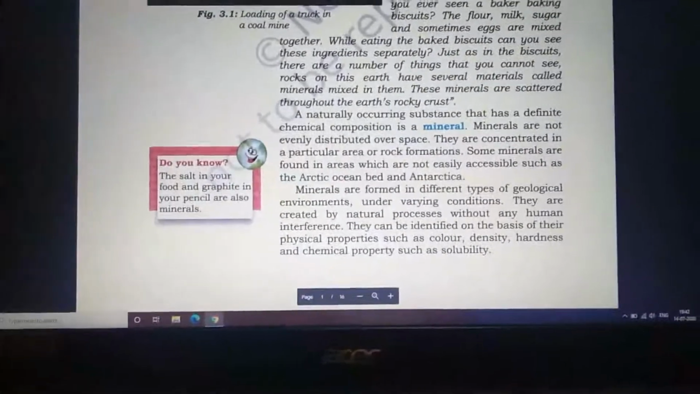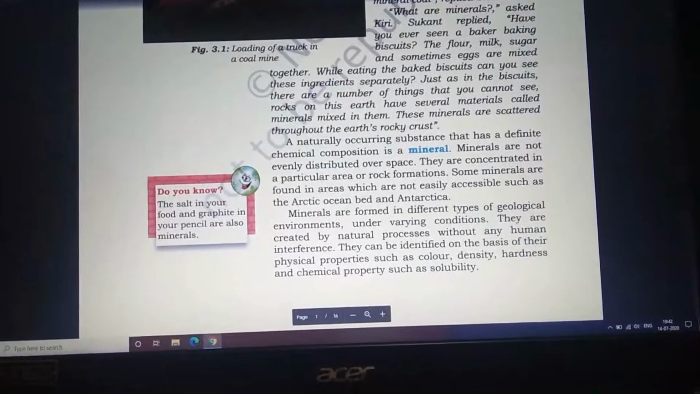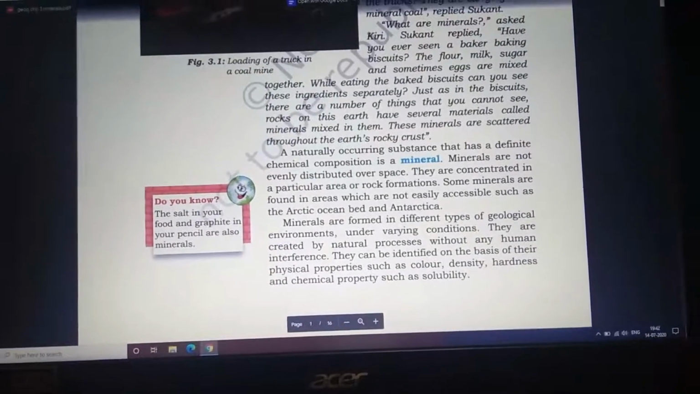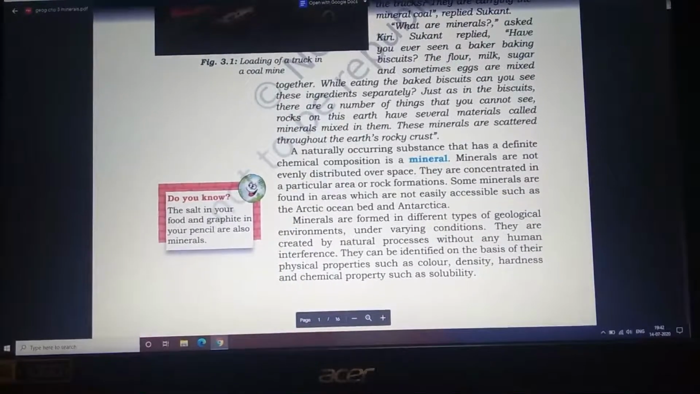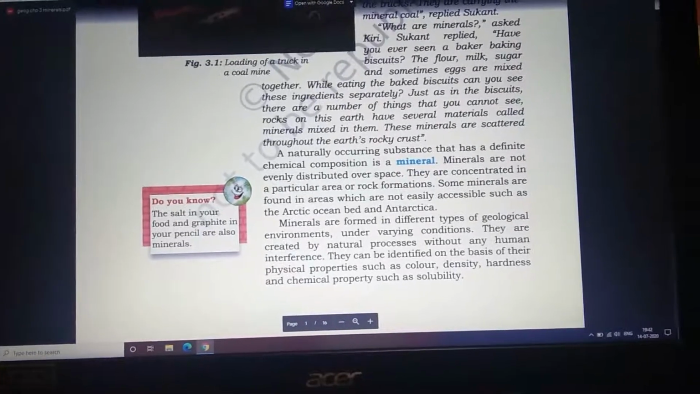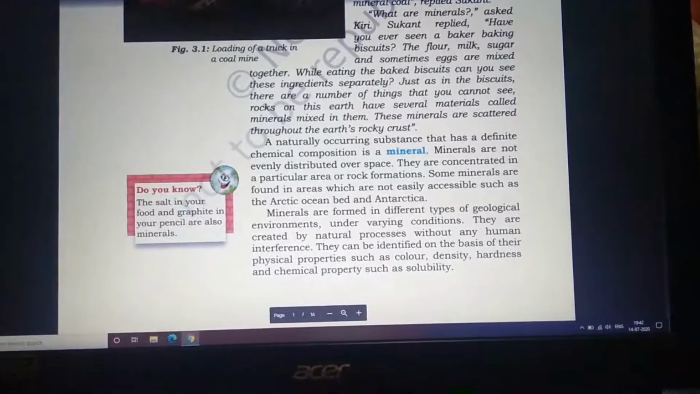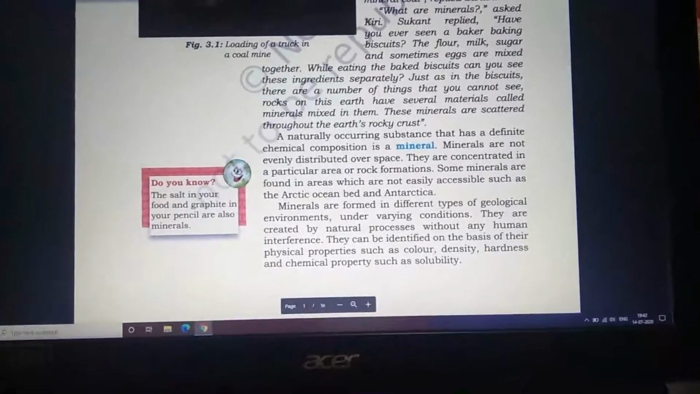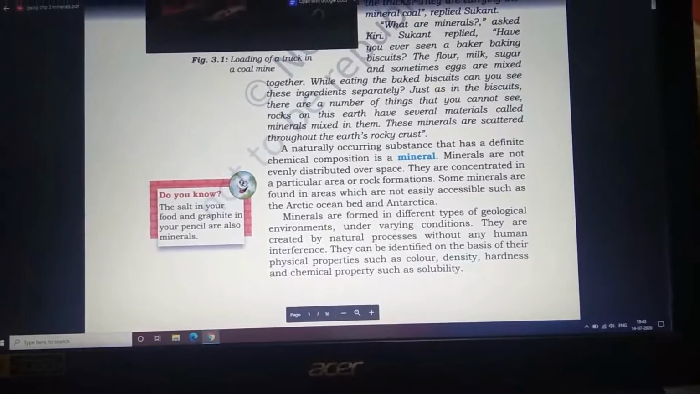Please underline it. A naturally occurring substance that has a definite chemical composition is called a mineral. So that means a mineral is something that occurs naturally and has a very specific chemical composition. Minerals are not evenly distributed all over the space. They are concentrated in a particular area or rock formations. So minerals are not the same everywhere.